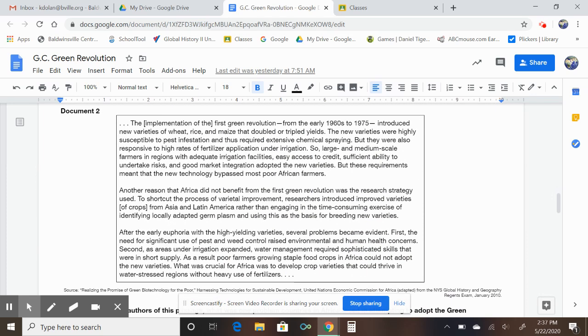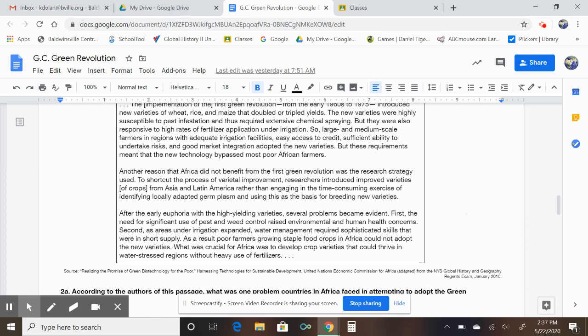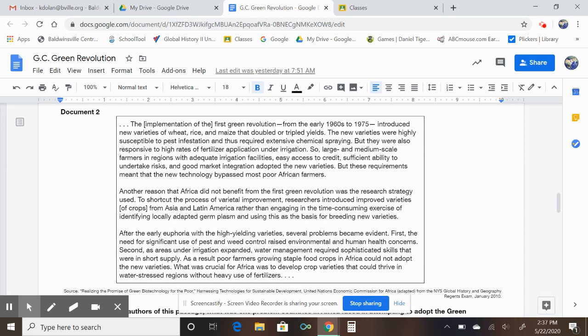Document 2. After we read this document, I want you to be able to answer this question: according to the authors of this passage, what was one problem countries in Africa faced in attempting to adopt the Green Revolution? So we're listening for a problem.